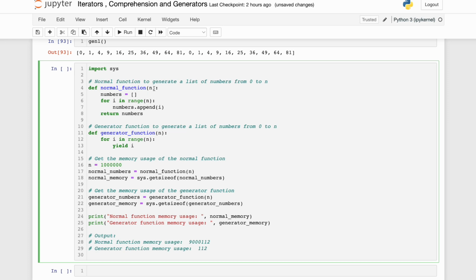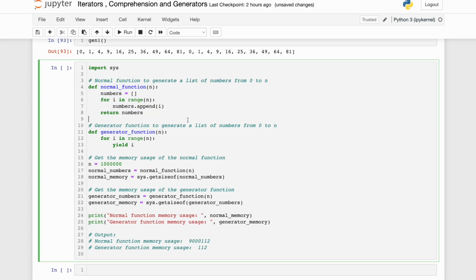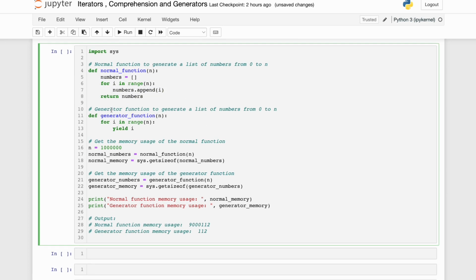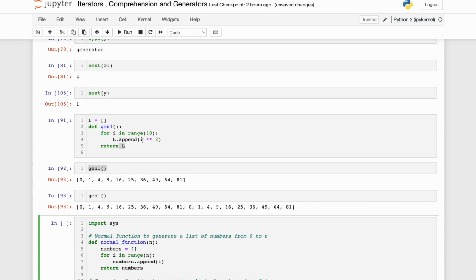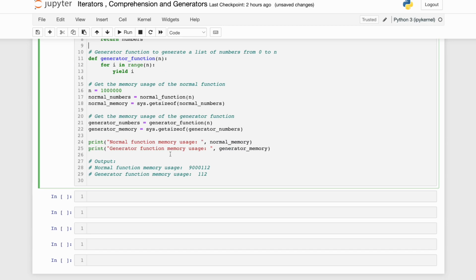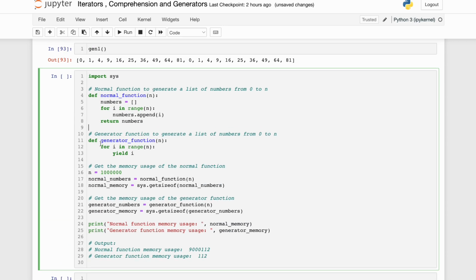One is the normal function, and what is it doing? It is defining an empty list, for i in range n, numbers.append(i). It is appending to that list and it is returning the numbers, right? This is all it is doing. Very similar to what we were doing, right? Next, it is creating a generator function also. Very similar to what we have done over here. The second function is a generator function: for i in range n, yield i.